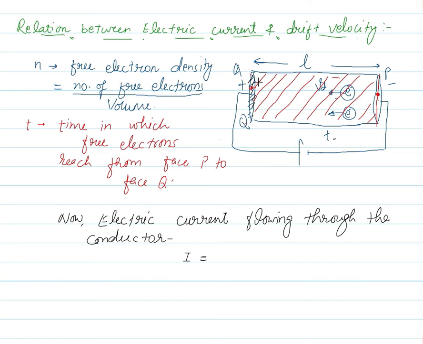So that means, as current is written as charge by time interval t, and I am considering time interval t, the charge will be the whole charge lying in this conductor, because in this time t the whole charge lying in this conductor is crossing through this phase, right?